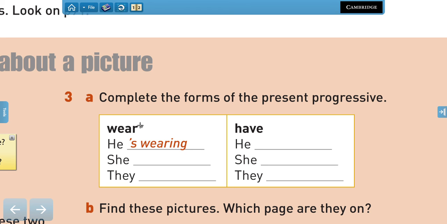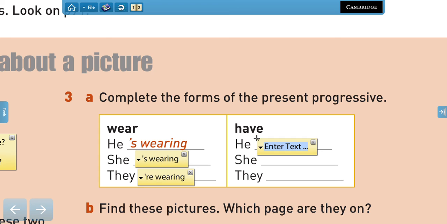Wear. And we use it to talk about the clothes or accessories you're wearing at a moment. So we say, he's wearing, she's wearing, and then they're wearing, right? Now here we have the verb have.